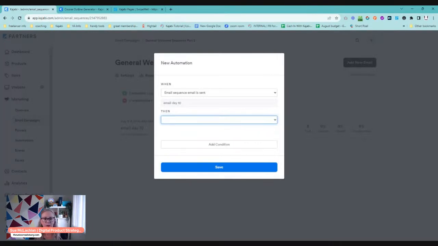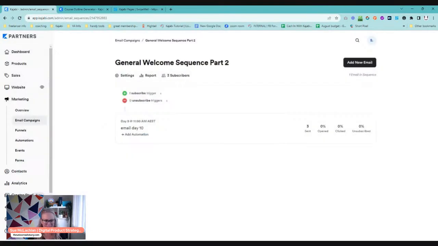You can register people to an event. You could add a tag or remove a tag, which is helpful to know if people have completed your welcome sequences. You could even send a single use coupon at the end of that sequence. So there's a lot that you can do.